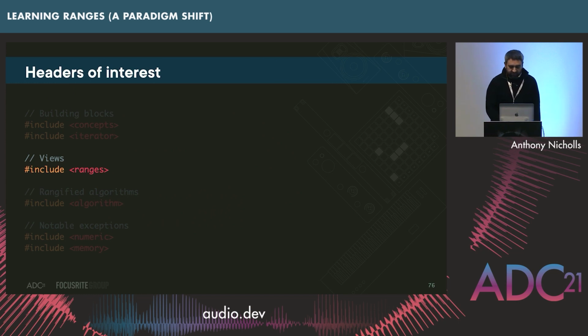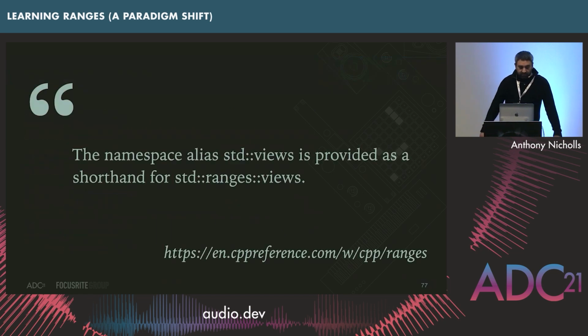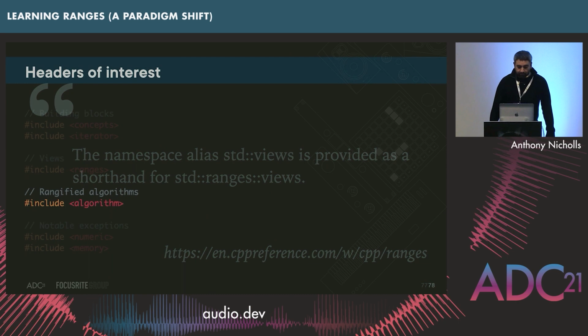Obviously, the views inside of the ranges library are a bit more comprehensive than what we just wrote. And there's a namespace alias, std::views. It's provided as a shorthand for std::ranges::views. Sometimes this confuses people because they're including the ranges header, but then they're dealing with views, and I think this throws some people, so I thought it's worth putting in there.